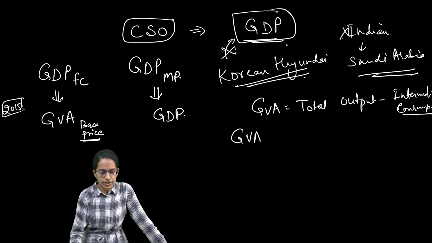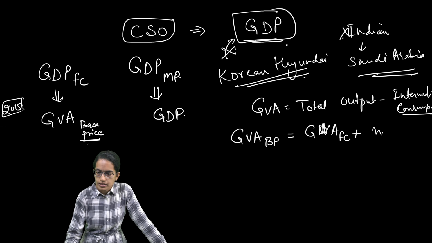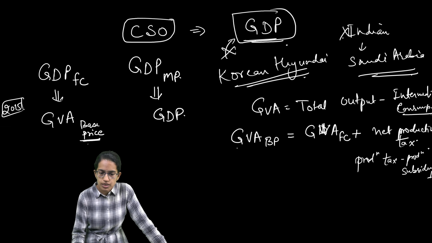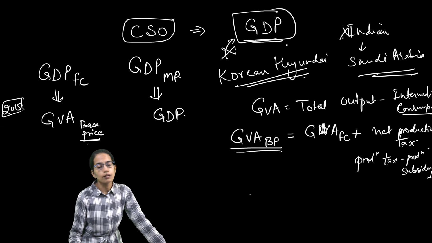Gross value added at base price is equal to gross value added at factor cost plus the net production tax, right? The net production tax is production tax minus production subsidy. So this is the gross value added at base price.